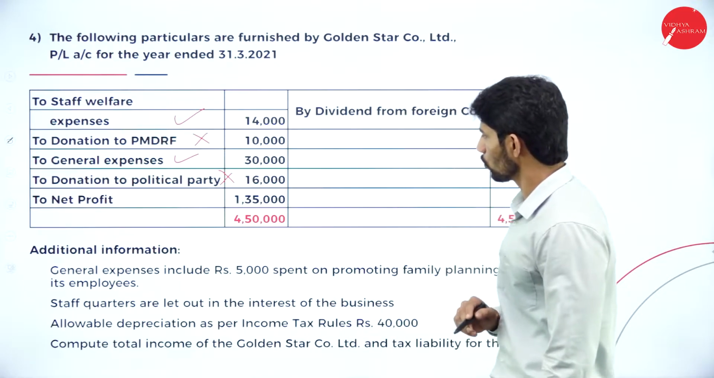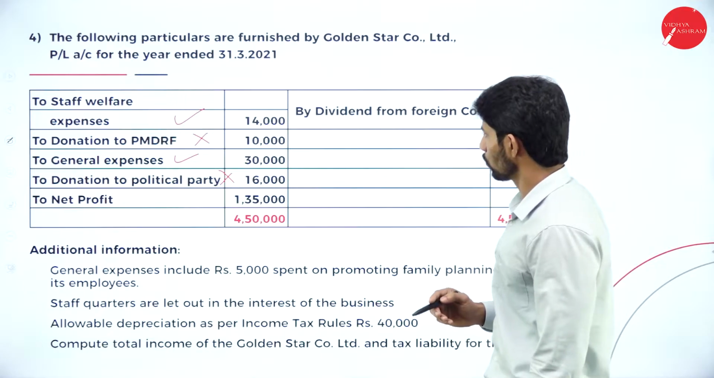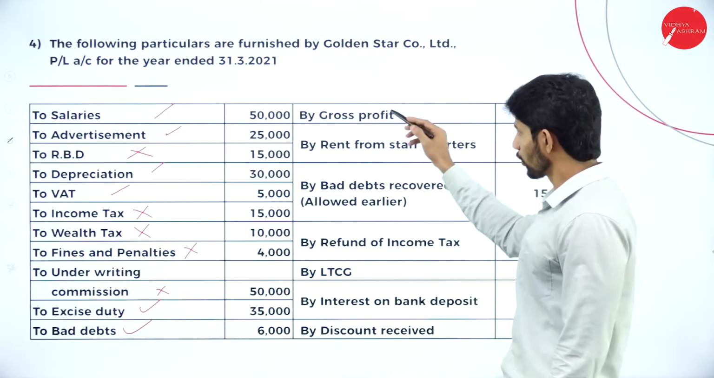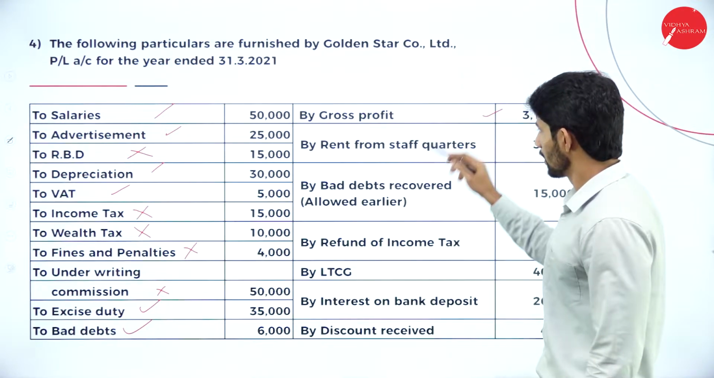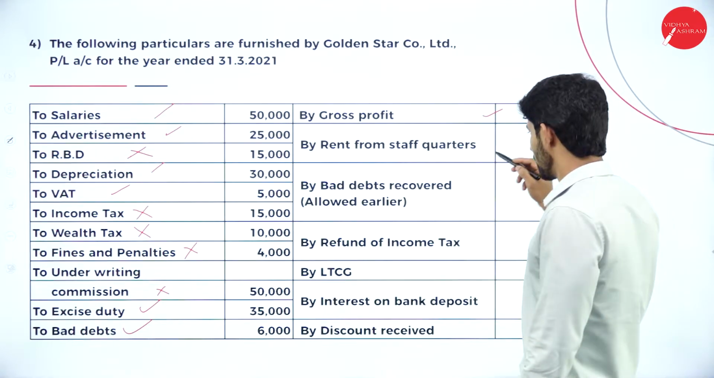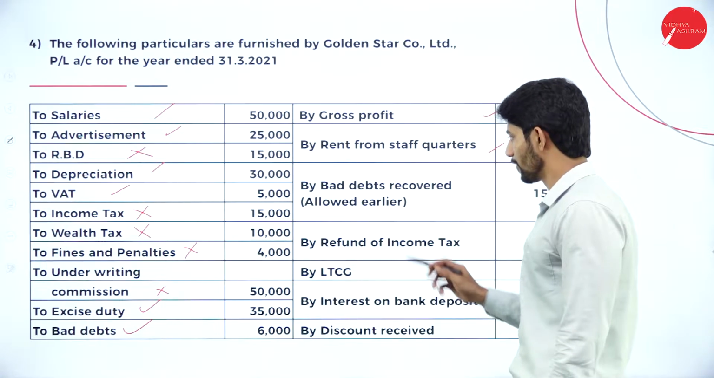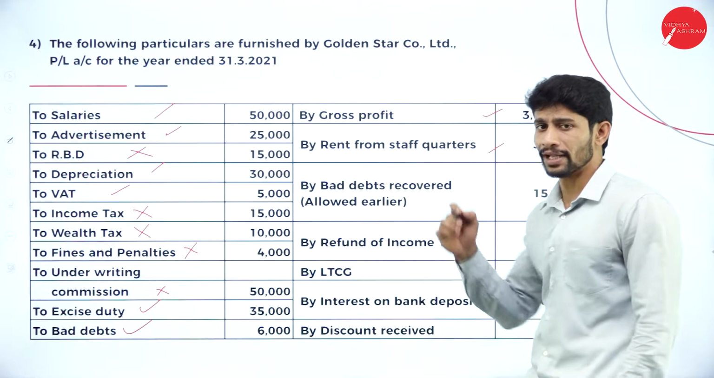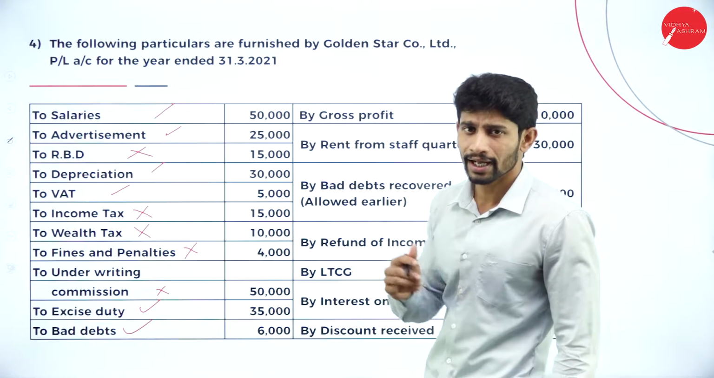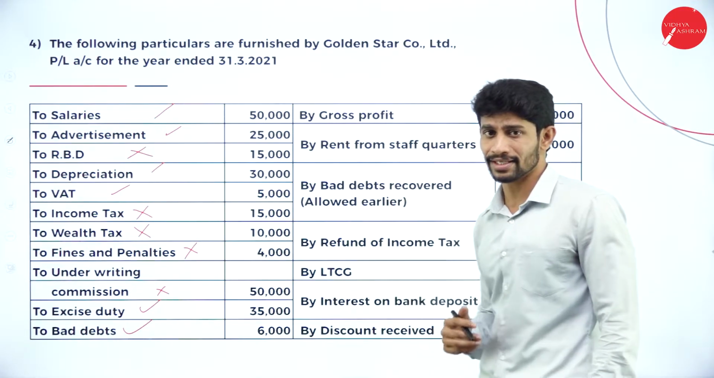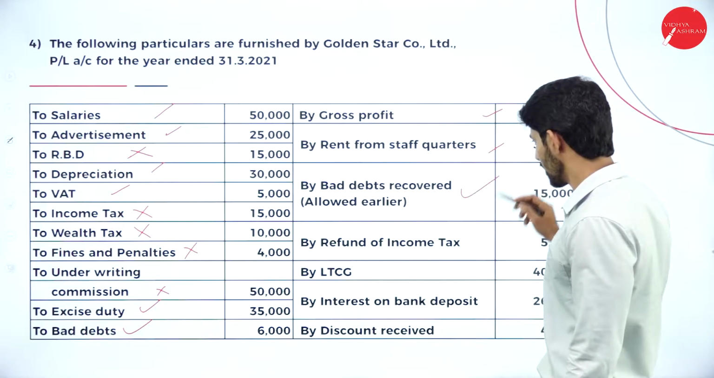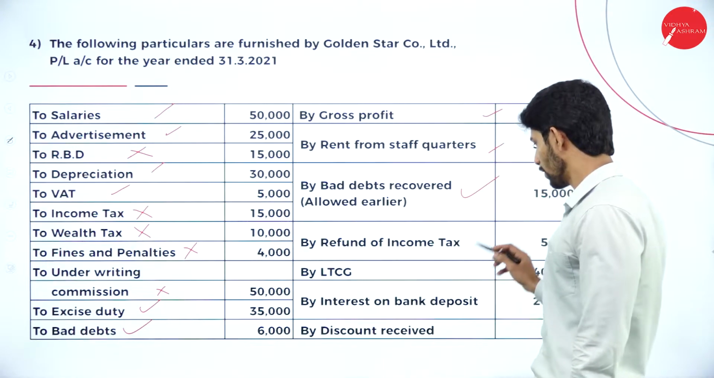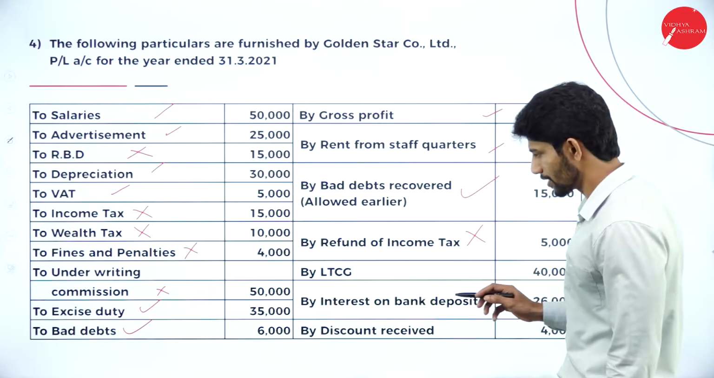So if it comes to the income side, gross profit, it's a business income. Rent from staff quarters, obviously business. Bad debts recovered, allowed earlier. If any bad debts were allowed earlier and are recovered in the present year, that should be considered as business income. Next, refund of income tax. No, it's not a business income.